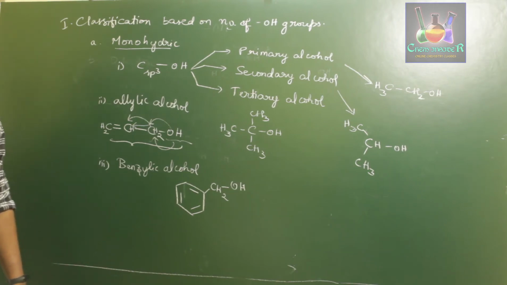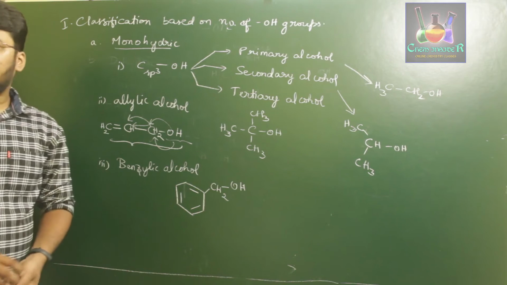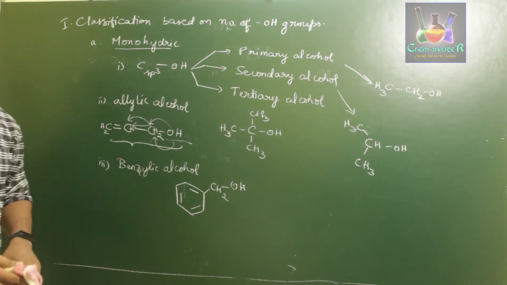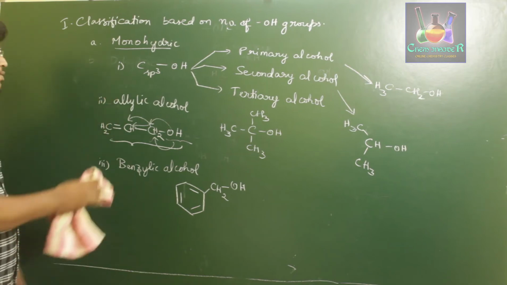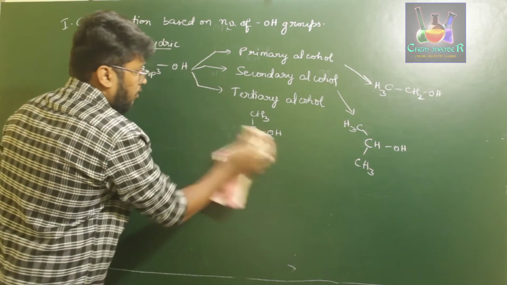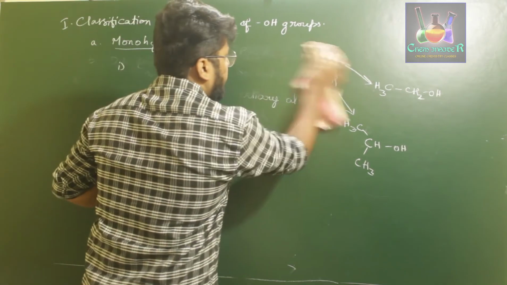Now for the second type: what if the hydroxy group is attached to an sp2 carbon atom?